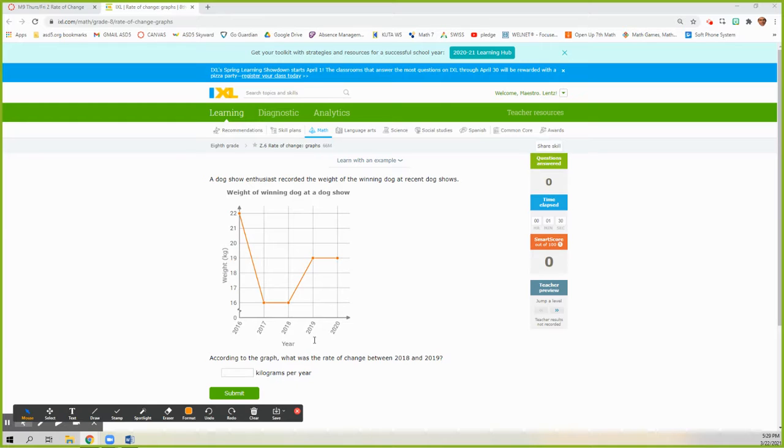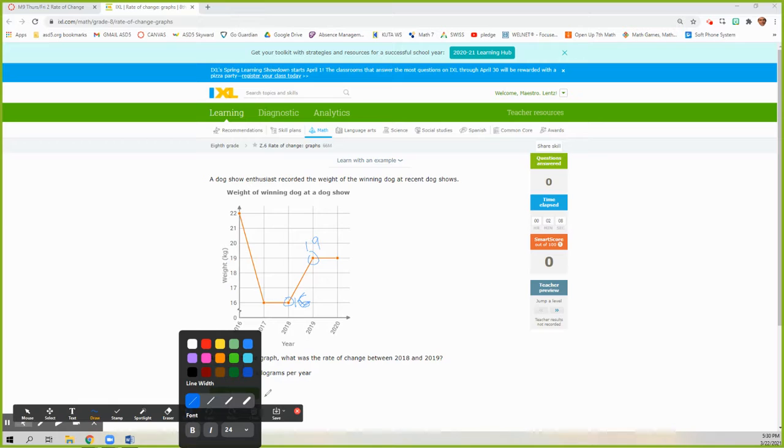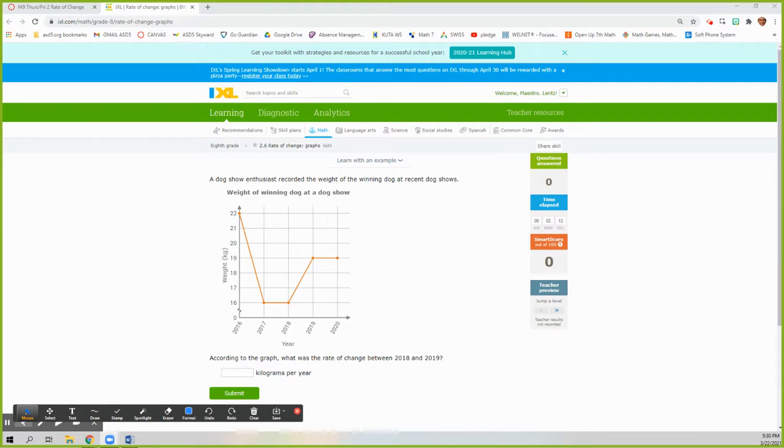ask you, according to the graph, what was the rate of change between 2018 and 2019? So I'm looking for 2018, I go up, I'll put a dot there. 2019, I'll put a dot there. And it's just asking you, I started at 16, and then the next year I was at 19. And so it's just asking, how many kilograms per year did I, dog show enthusiast, record the weight of a winning dog? That's how much weight my dog put on. So plus 3, right? So 3 kilograms per year. It's really that simple. Just pay attention to how it's asking and where it's asking.